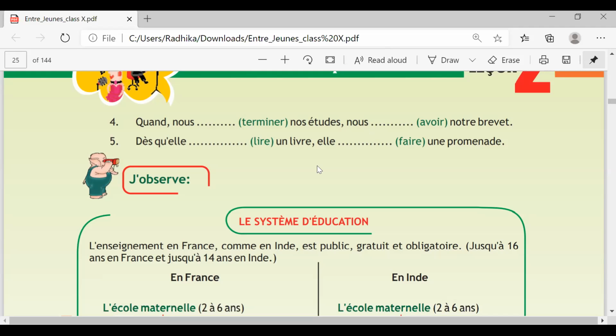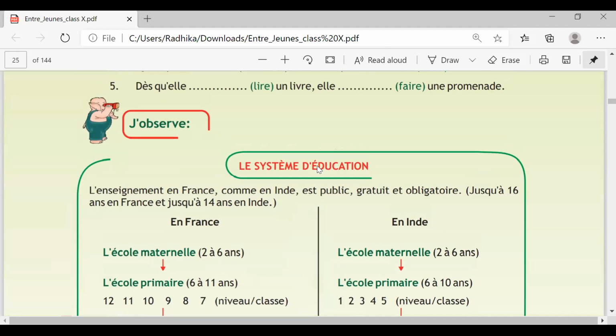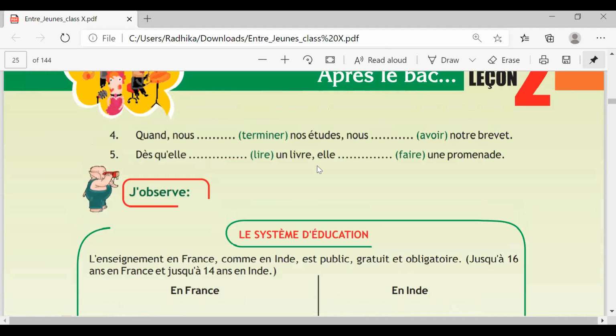Okay, so this was the exercise based on our topic. And this is very important, so just go through it. And if any doubts, just connect with me. Okay, take care. See you all.